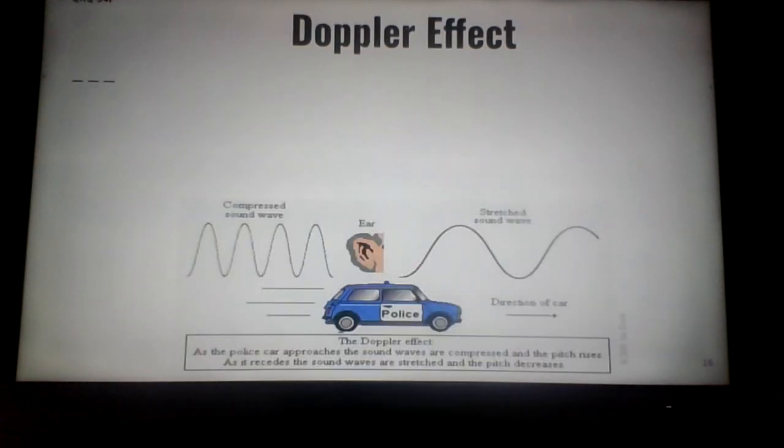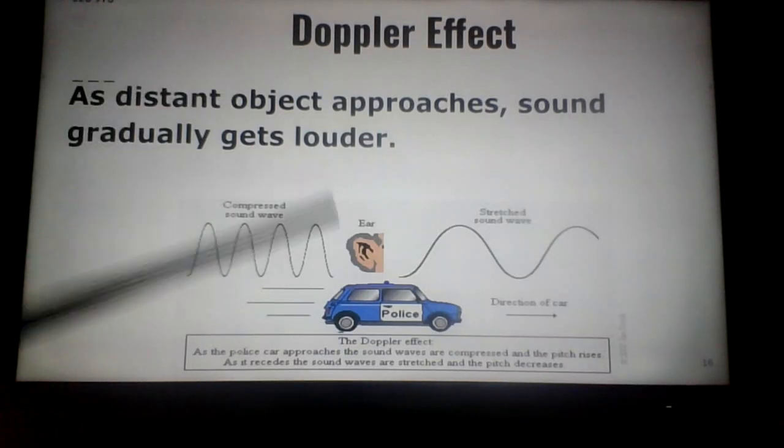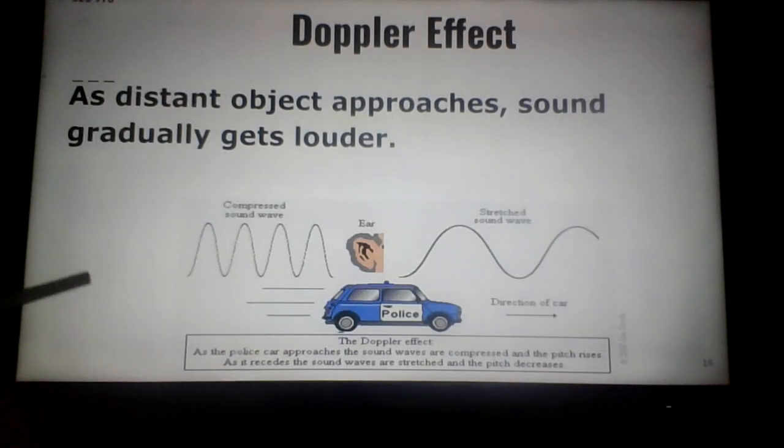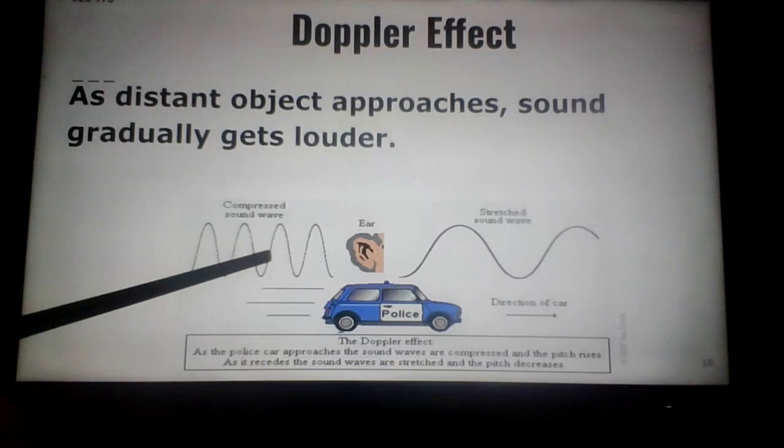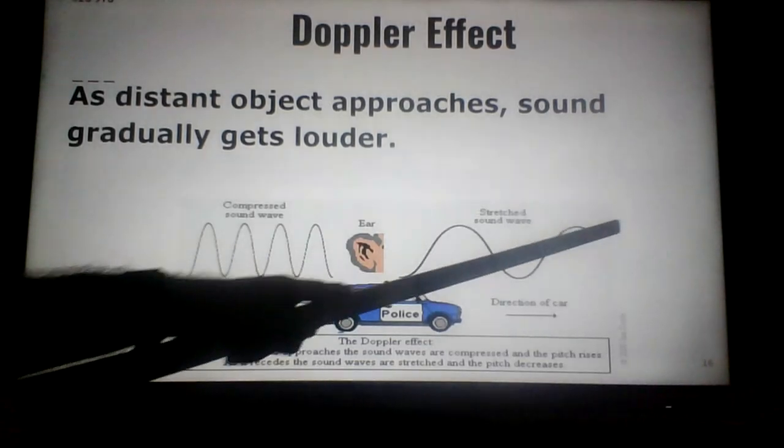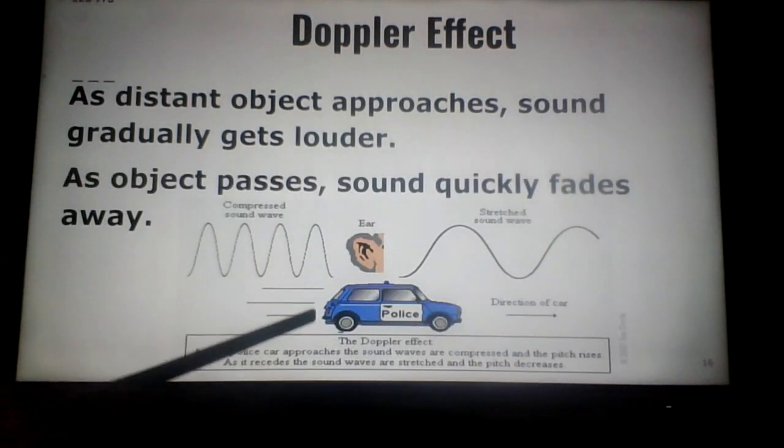Okay, Doppler effect. Look at the wave here. Again, this is really not longitudinal, but it's easy to use for demonstration. You ever stand outside and you hear a car approaching and then the car passes by? This is the sound that we hear, something like this. We get a gradual buildup of the sound, the pitch and the volume as the distant object, in this case the car, approaches. The sound gets gradually louder and higher pitched. And once the car passes our ears, we get that very quick fade away.